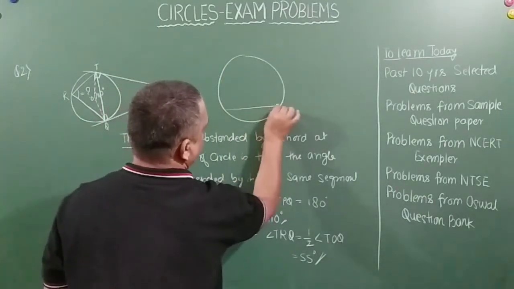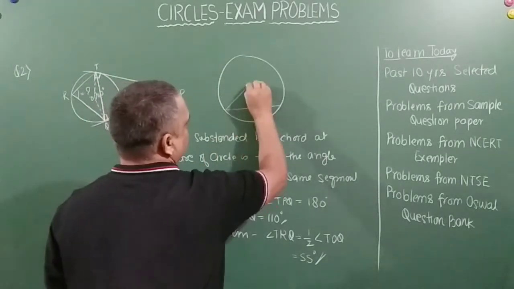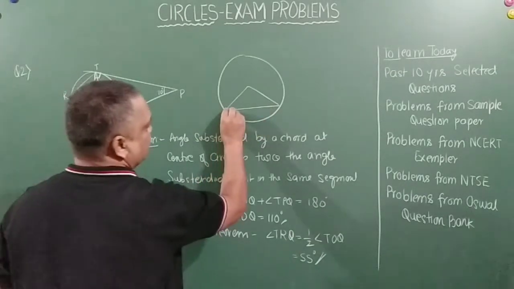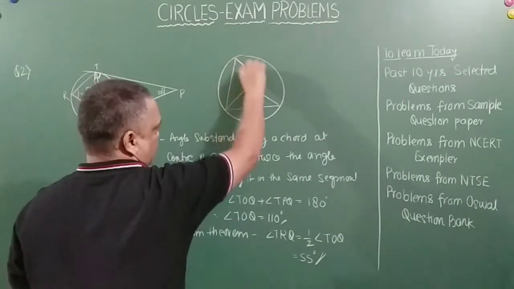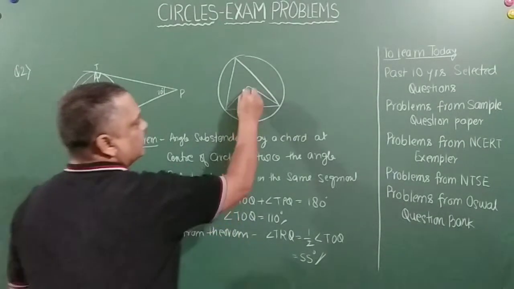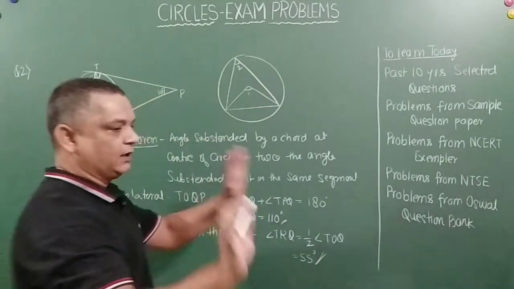Let's draw a chord like this. This is the center of the circle. Join the center, right? So this chord will... and let's join this. So this theorem says that this angle 1 and angle 2. I'm just writing angle 1 and angle 2, right?